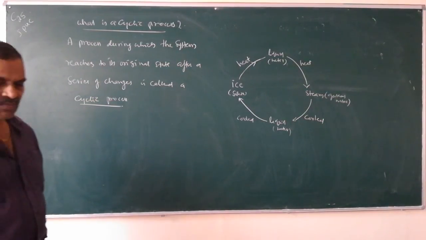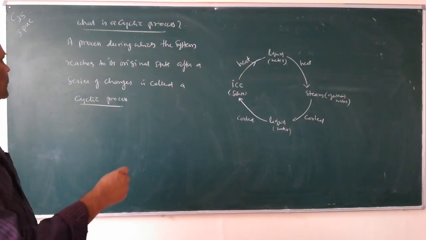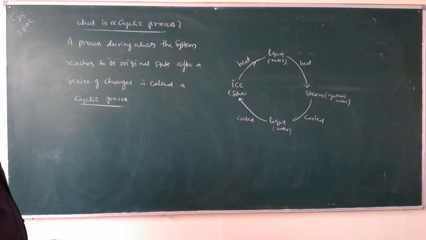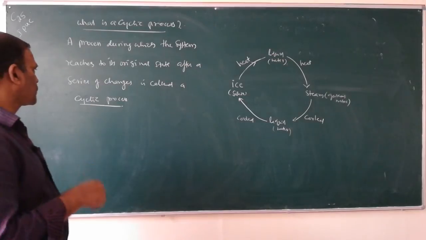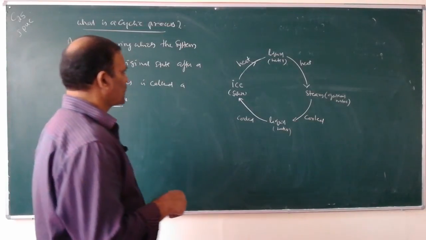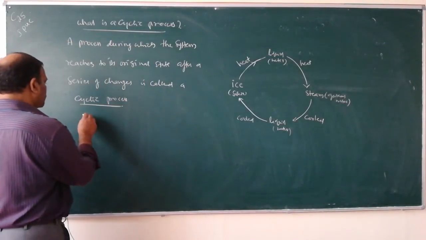So, if a system reaches its original state after a series of changes, that process is called a cyclic process. Example,